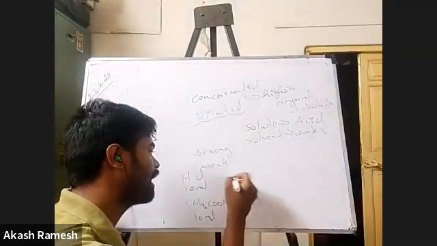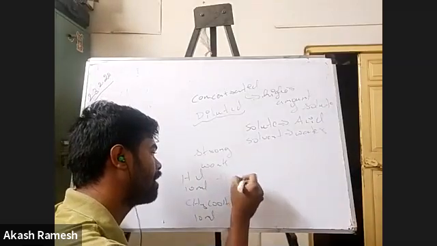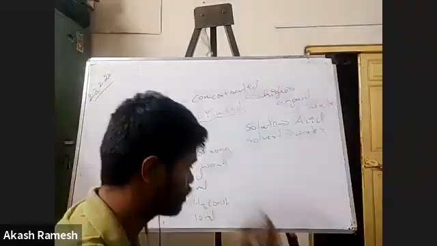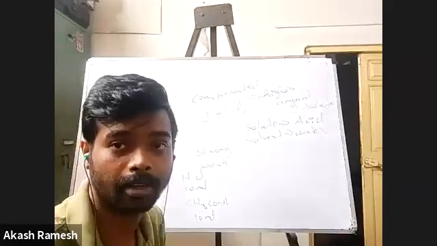To this, I add, say, 100 ml of water. Okay. Let me take another marker. Please give me a minute.